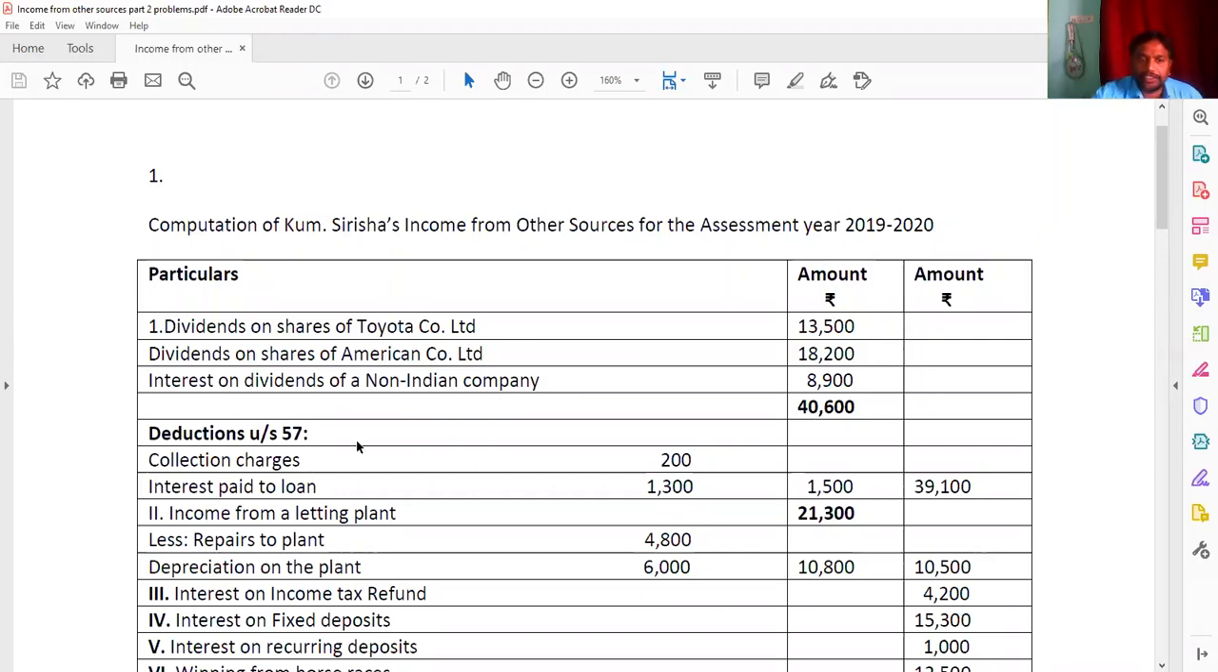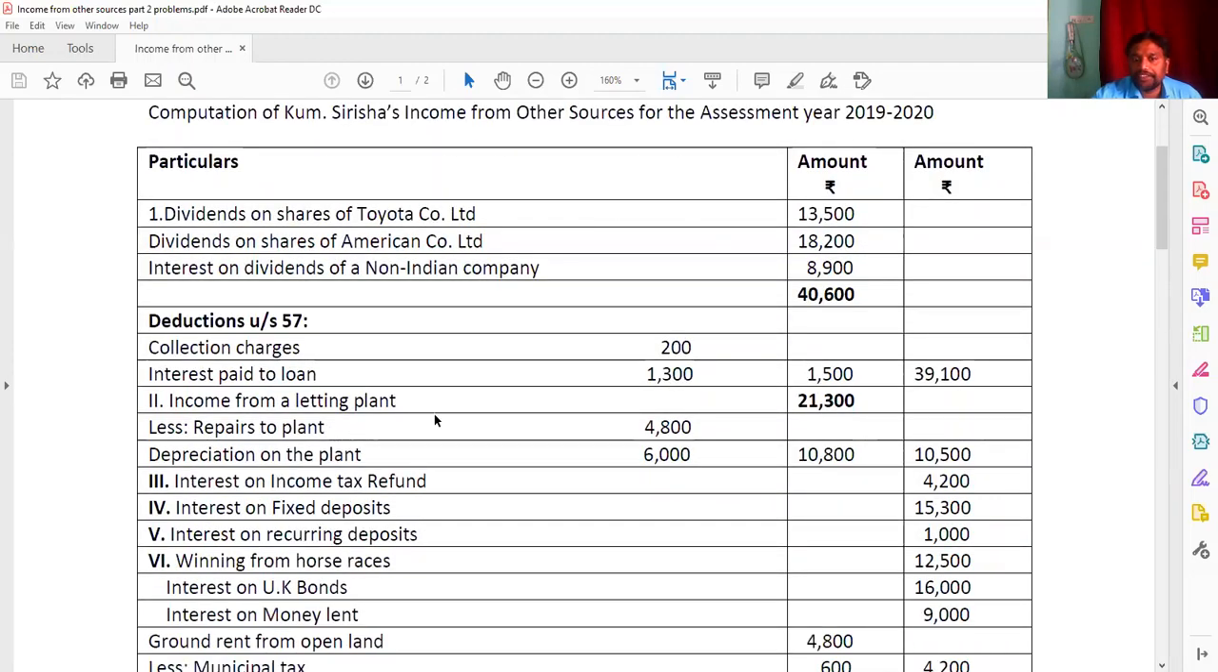40,600. And then deductions under section 57. There is a collection charge of 200 and interest paid on the loan of 1,300. By adding both, you are getting 1,500. From the 40,600, if you deduct this 1,500, you are getting here 39,100. And then income from letting of plant.